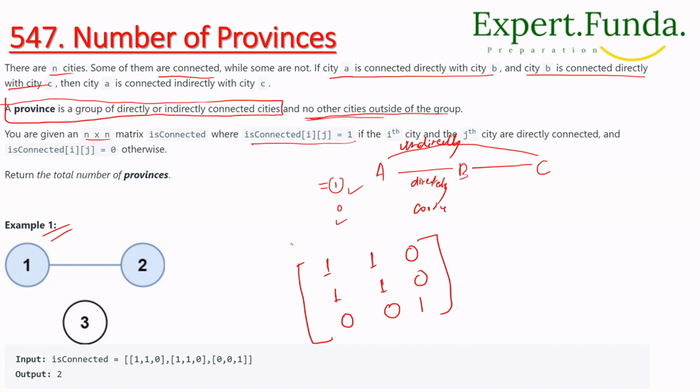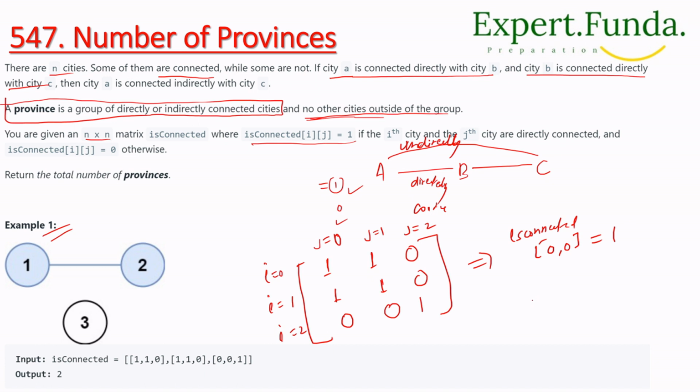If we say this is i and j, then i is 0, 1, 2 and j is 0, 1, 2. If we represent this, at 0 comma 0 the value is 1, which means it is connected.